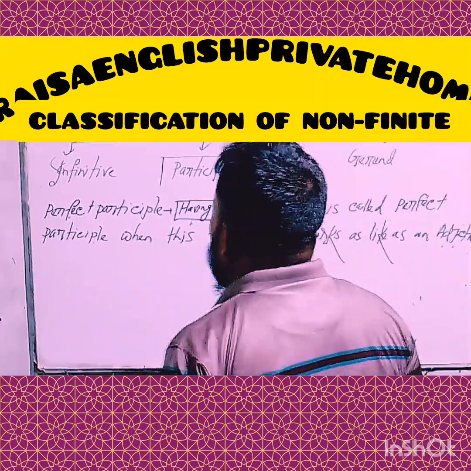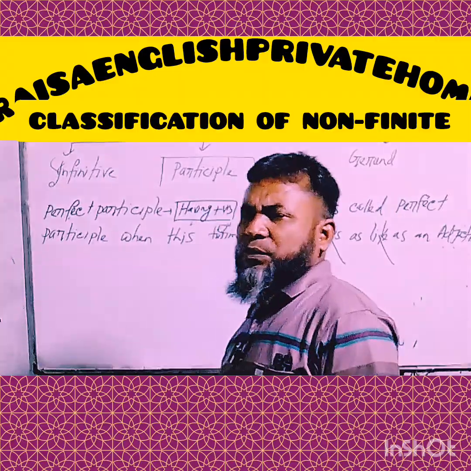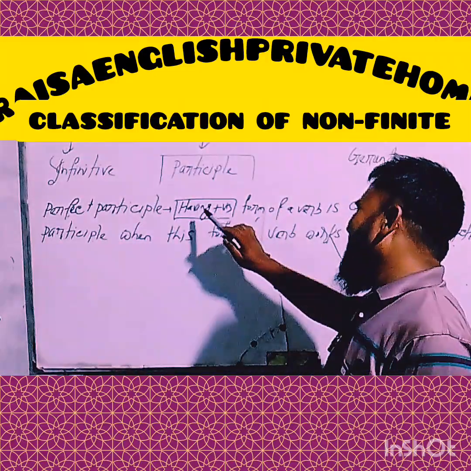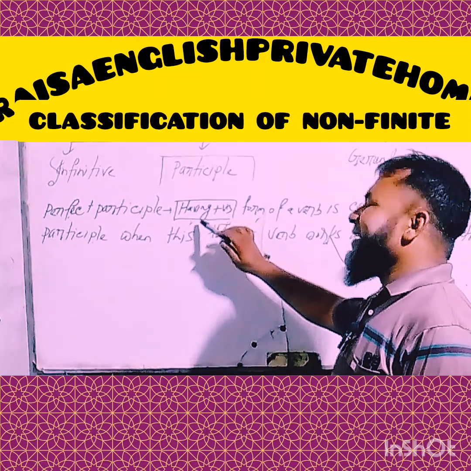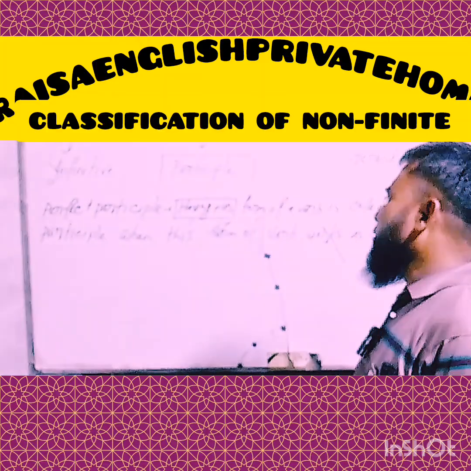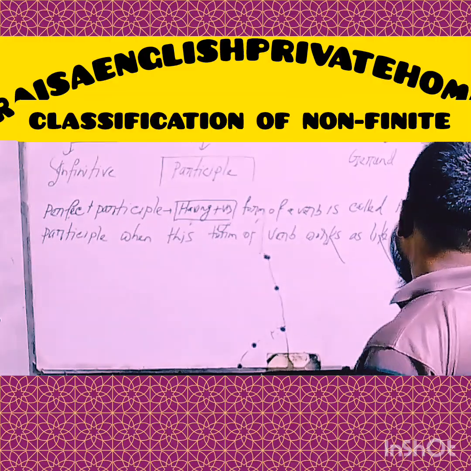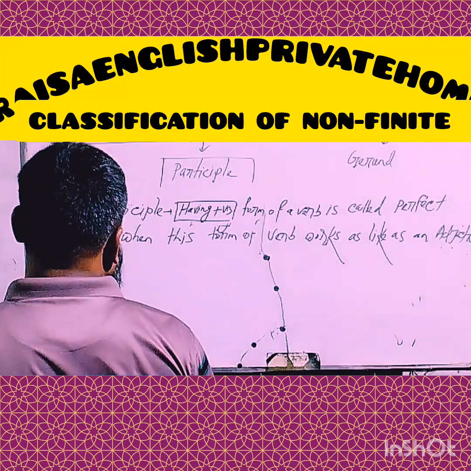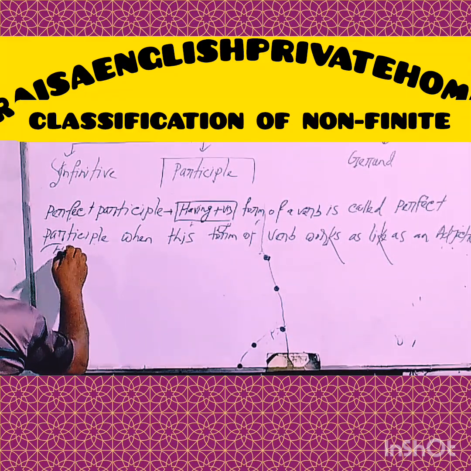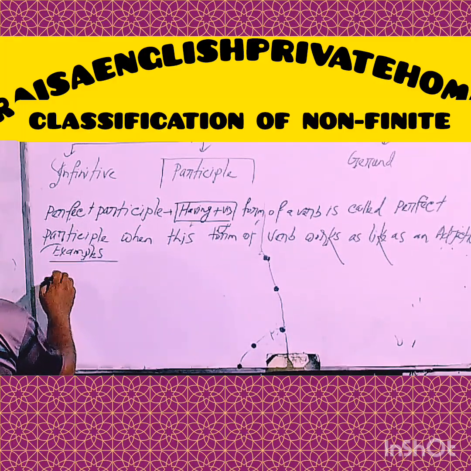My dear learners, now I'm trying to discuss perfect participle. If you want to define perfect participle, we can say that, my dear learners, the having plus V3 form of a verb is called perfect participle, when this form of verb works like an adjective. I hope you have understood it clearly. My dear learners, now I'm trying to give some examples about this. Take a look at the board and try to understand.